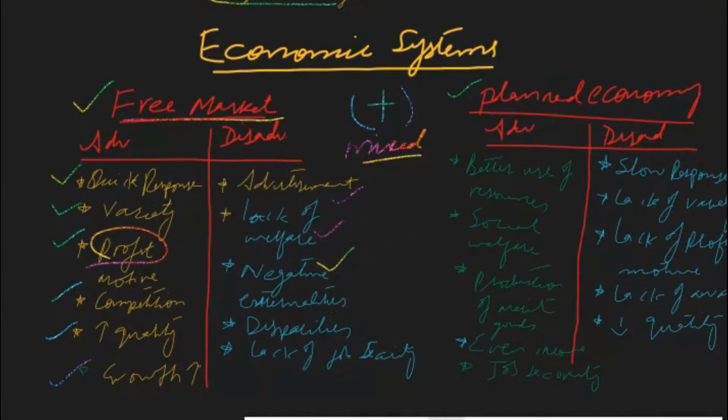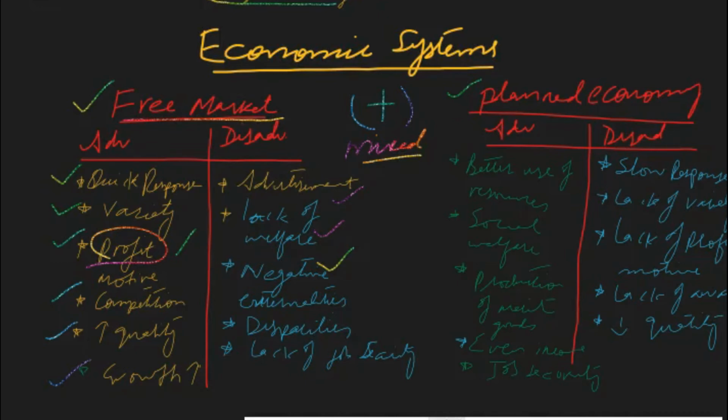The next disadvantage is negative externalities. Negative externalities basically means the production of demerit goods. These goods are not only harmful for the consumers, rather they are also harmful for the passive consumers, for the society as well. Like production of cigarettes may be profitable for the business, but it harms the society, it harms the health of consumers. So because it is profitable, private firms will keep producing it, and they will ignore the impact of cigarettes on society. So they produce demerit goods. We technically call goods which are harmful not only for the consumers but also for society and the third party demerit goods.